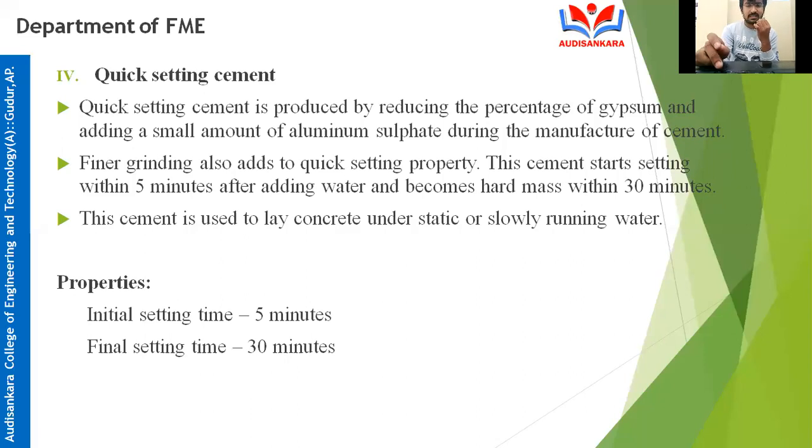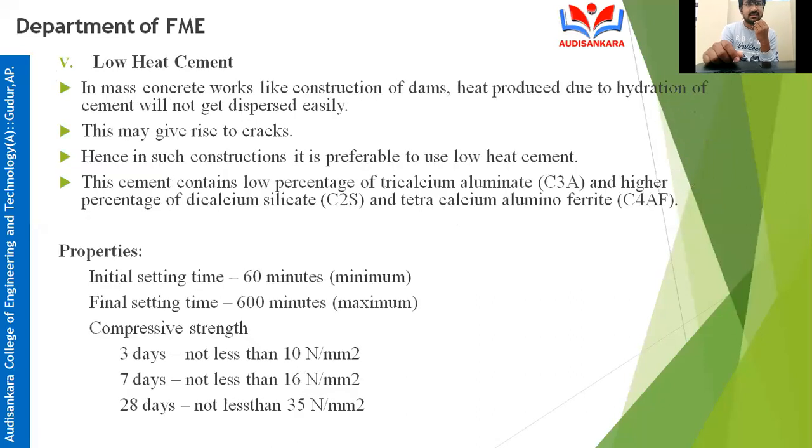Next, low heat cement. What happens if more heat is there in the cement? For example, you are constructing a dam, and a dam construction is going on.